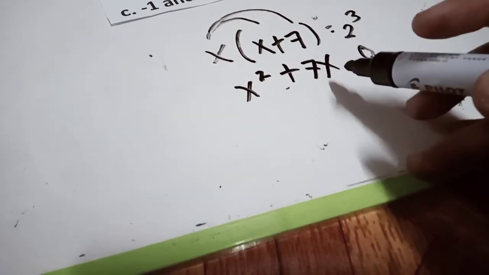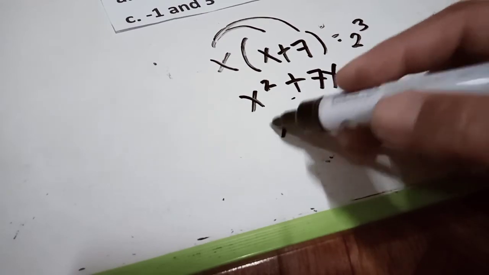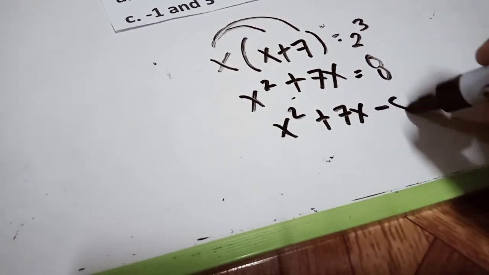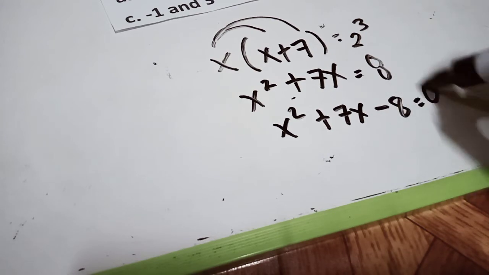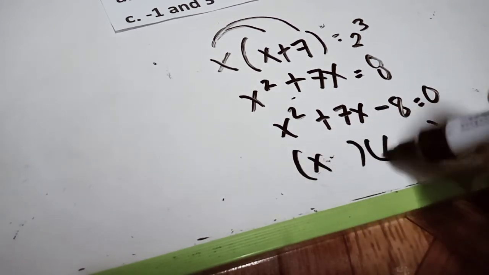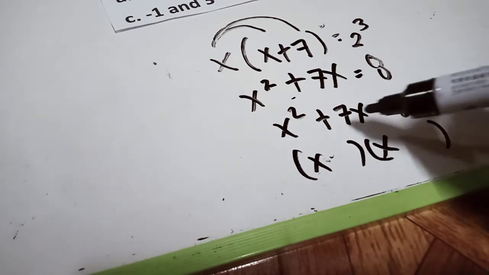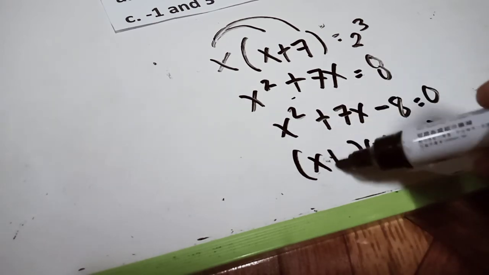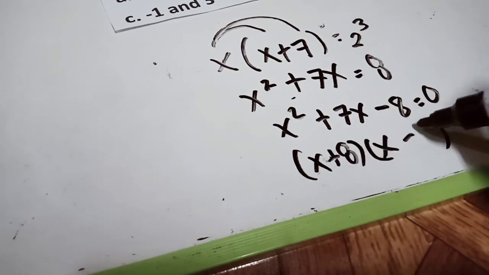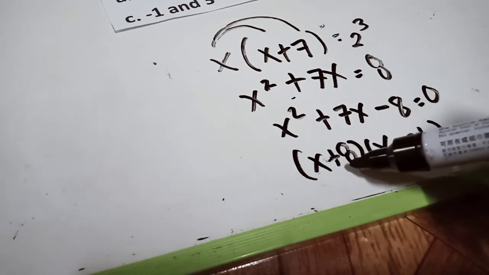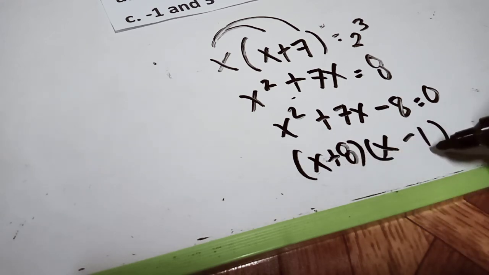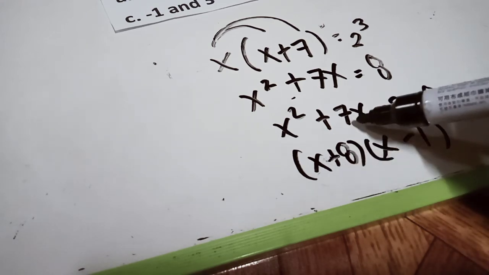So how do we get the value of x? x squared plus 7x minus 8. Transpose, this will become 0. And then we will factor this one. So think of the numbers, take note, plus 7. So automatically, positive 8 and negative 1, because positive 8 plus negative 1 will be positive 7.